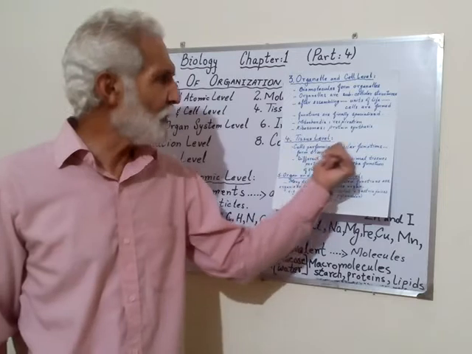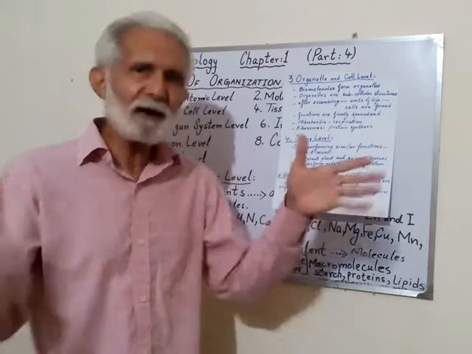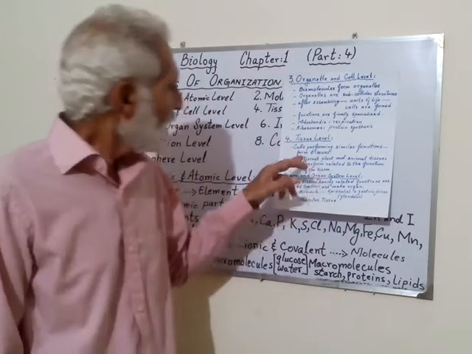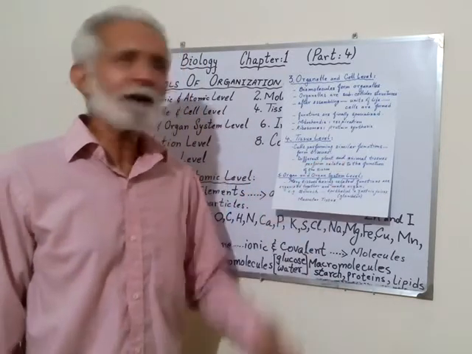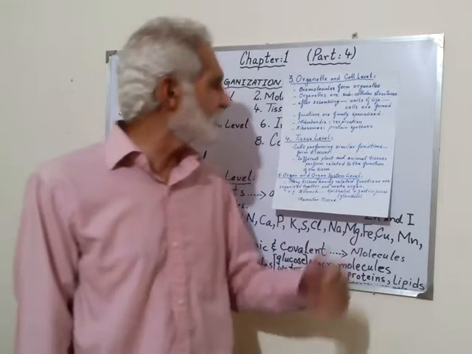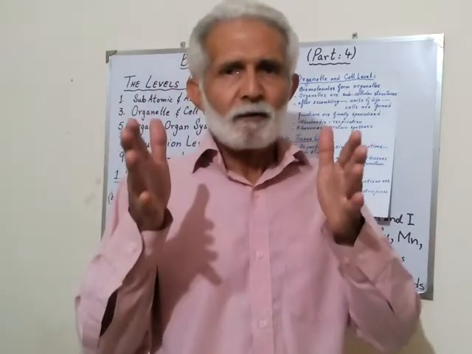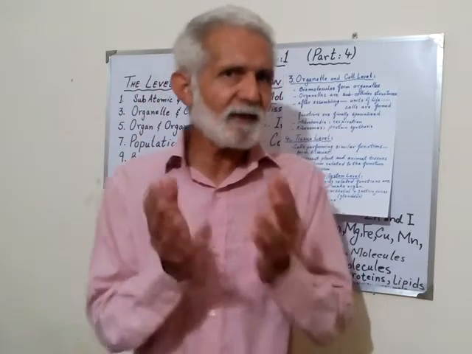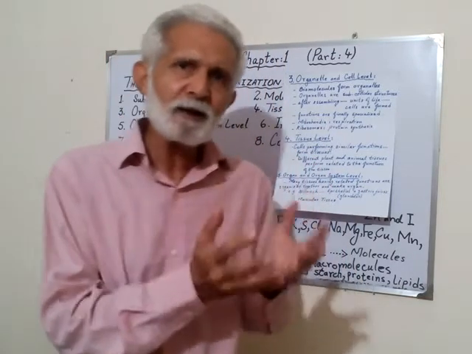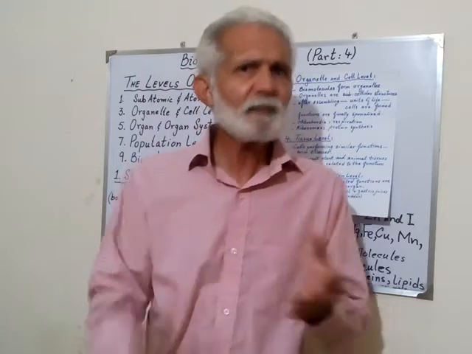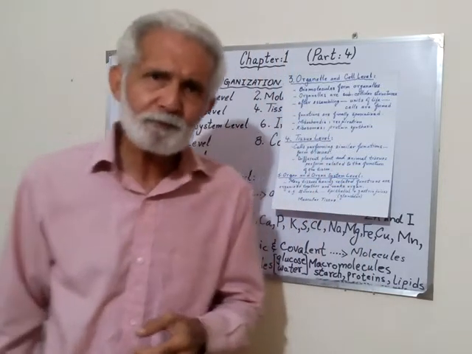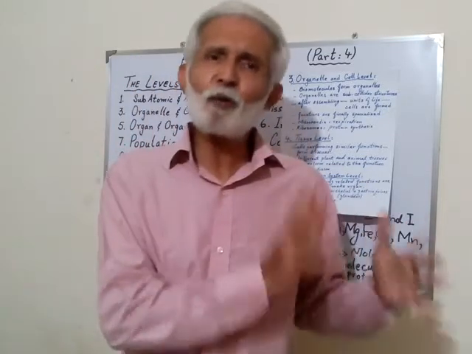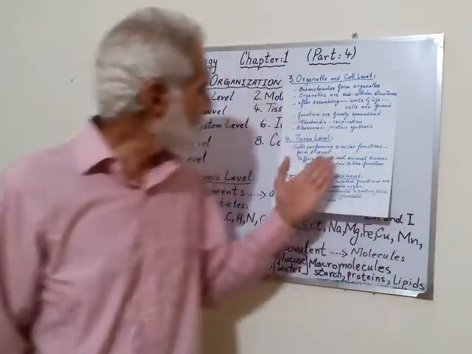Cells performing similar functions combine and form tissues, like epithelial tissue, connective tissue and muscular tissue, which perform their own functions. So this is the tissue level.